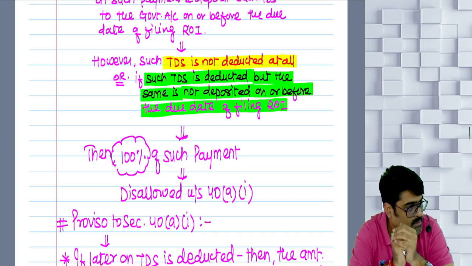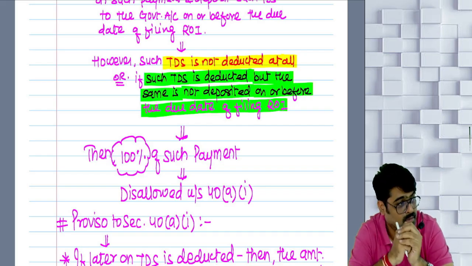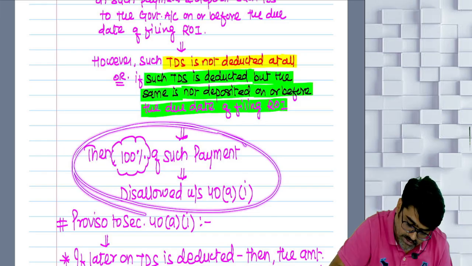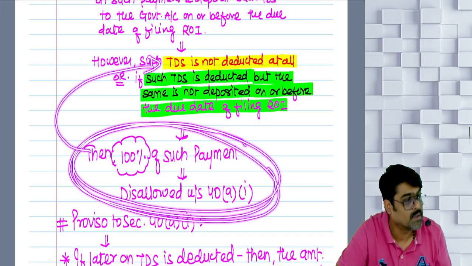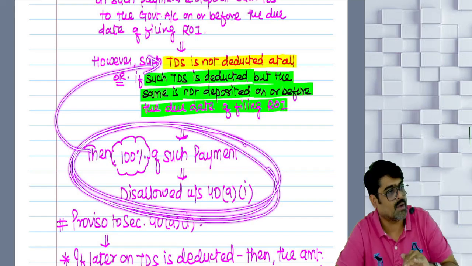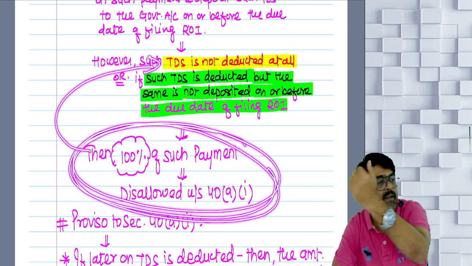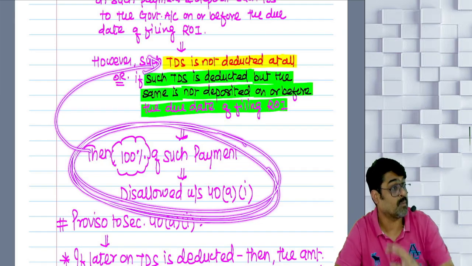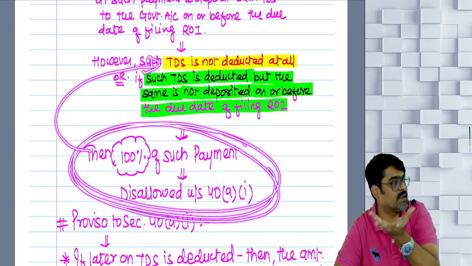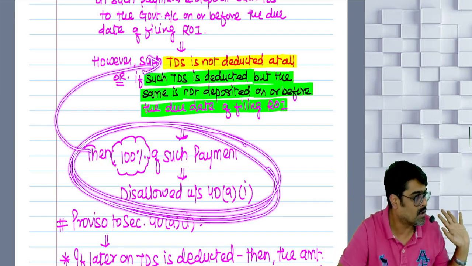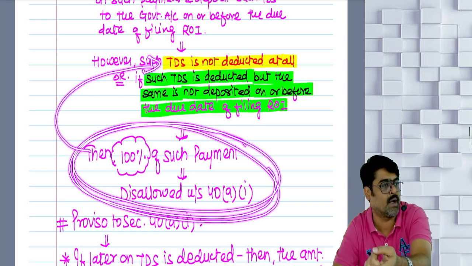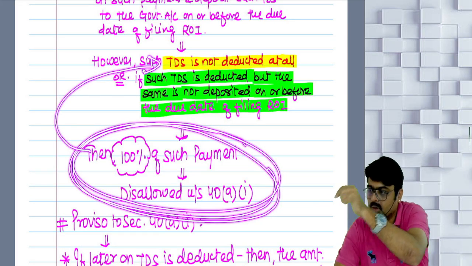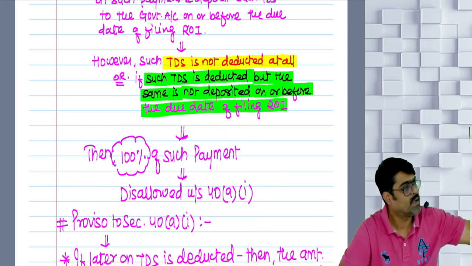Understood? Now later on, the amount which is disallowed right now, why was it disallowed? Because you did not deduct TDS. So later on, in the subsequent payments which you are making to that person, if you deduct this TDS and deposit it to the government, then the year in which you deduct and deposit that amount, in that year the amount which we have disallowed right now will be allowed as a deduction.